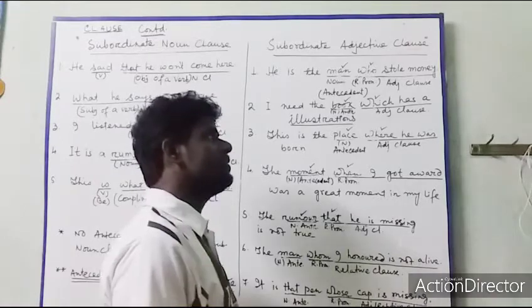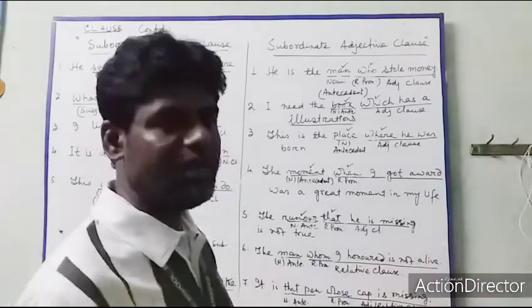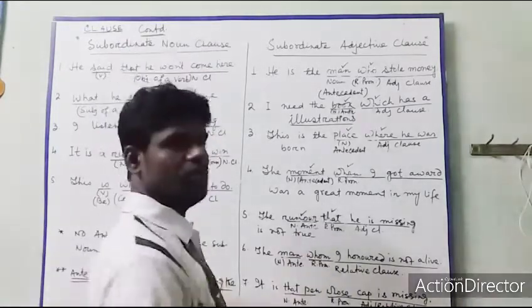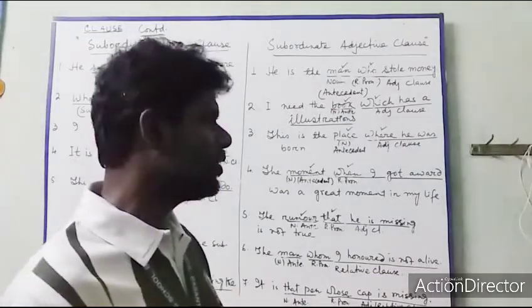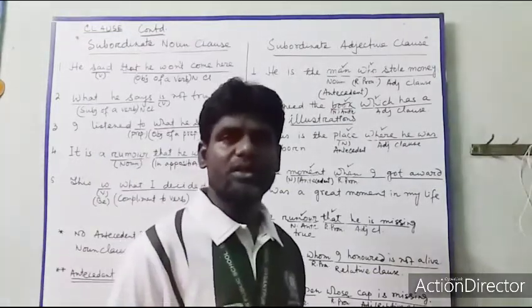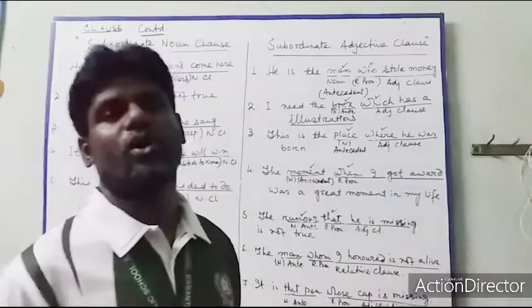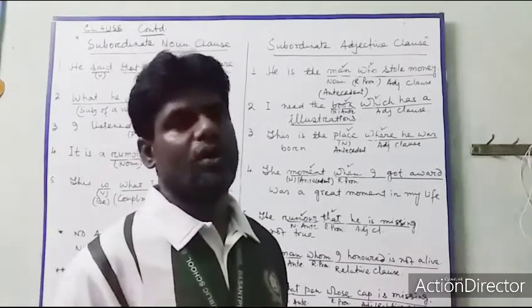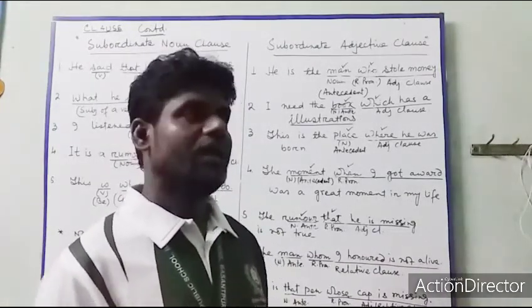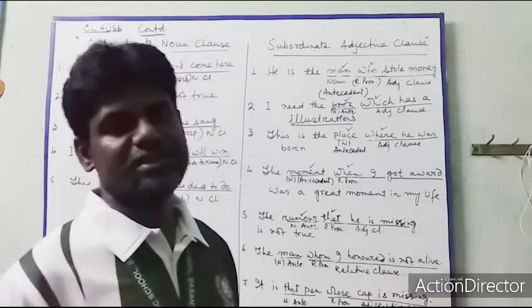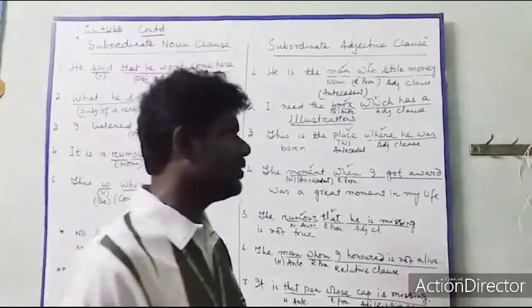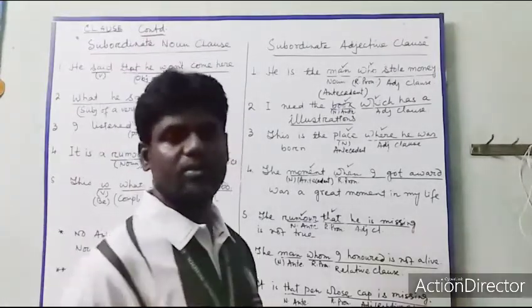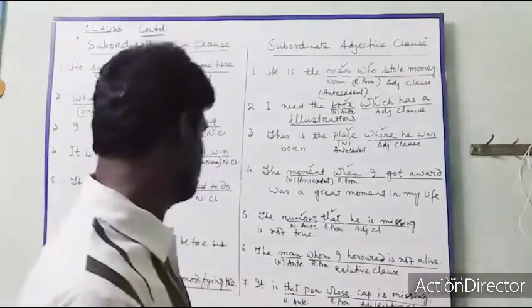And the subordinate clause coming immediately after the antecedent will be an adjective clause or relative clause. Why relative clause? Because that clause has a relative pronoun or relative adverb. That's why the clause is named a relative clause.